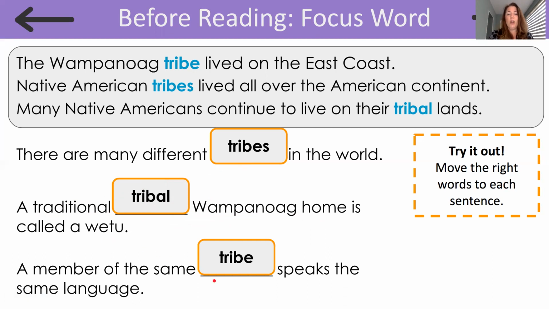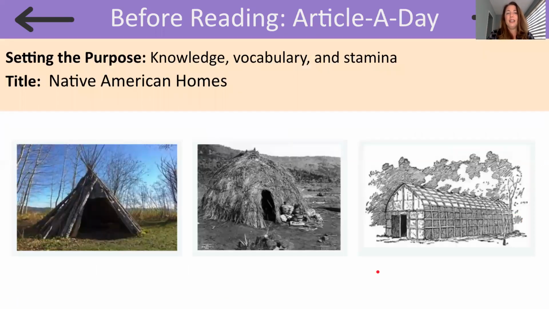And lastly, we use the word tribe to complete this sentence because they're talking about one tribe, members that are in the same tribe, and they're speaking the same language, which is one language, one tribe.